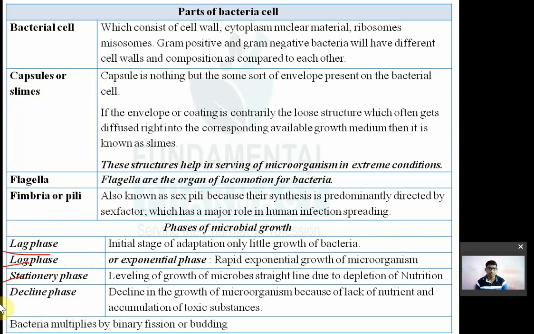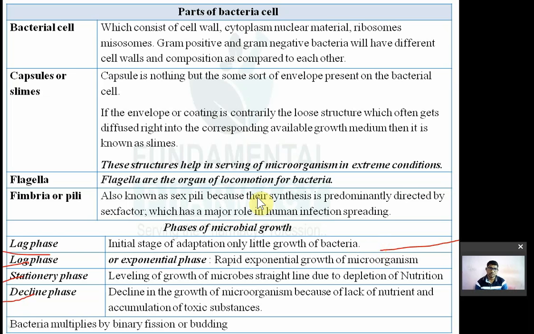So, जैसे आप बैक्टीरिया को इनोकुलेट करते हो, if you make a medium and you want to isolate the bacteria, you inoculate the bacteria in the petri plate or medium. It will take some time to adapt to the environment; that is known as the lag phase, the initial stage of adaptation. There is only little growth or no growth of bacteria. Bacteria will try to adjust itself in the new environment.